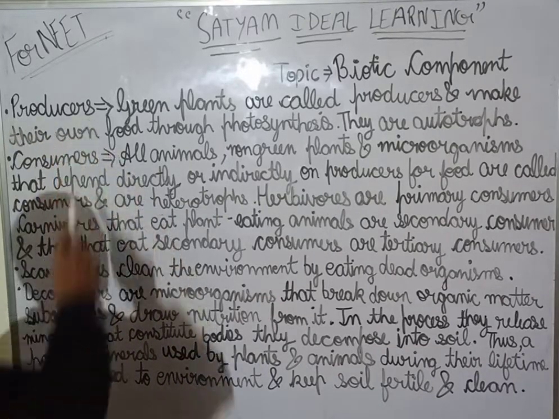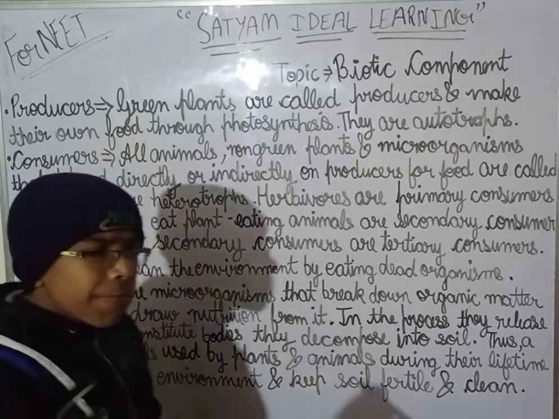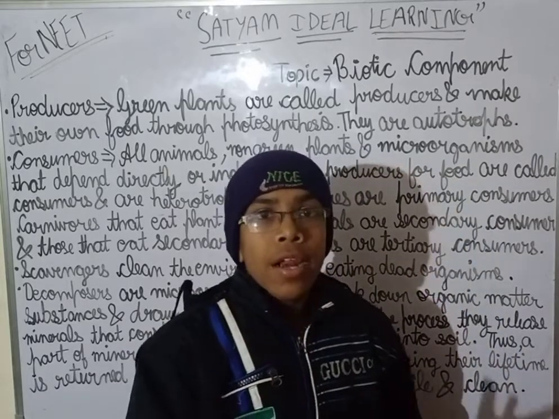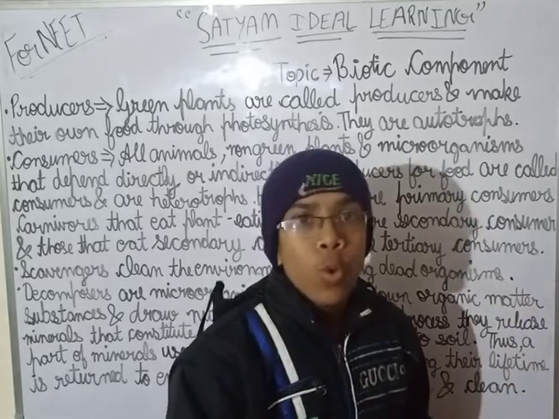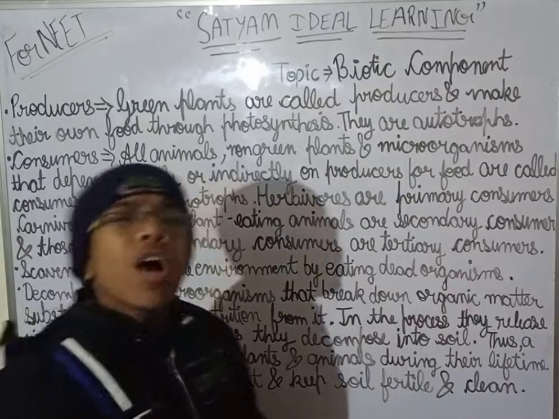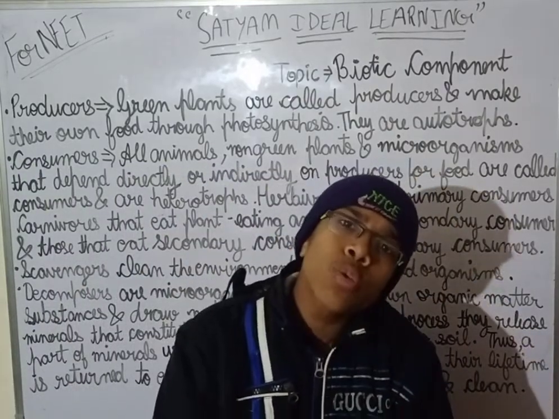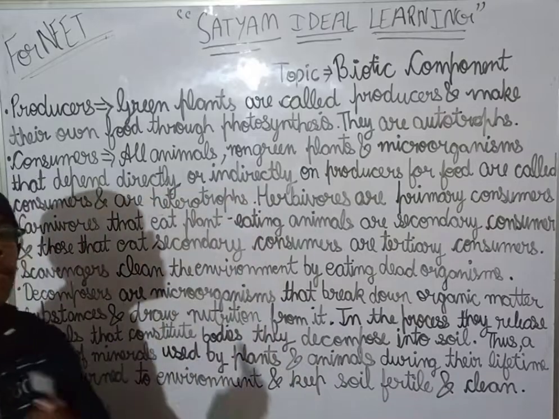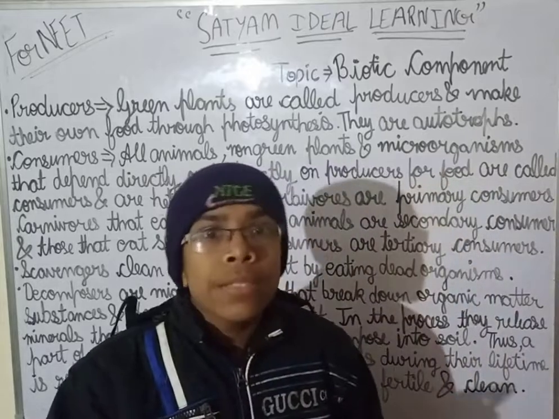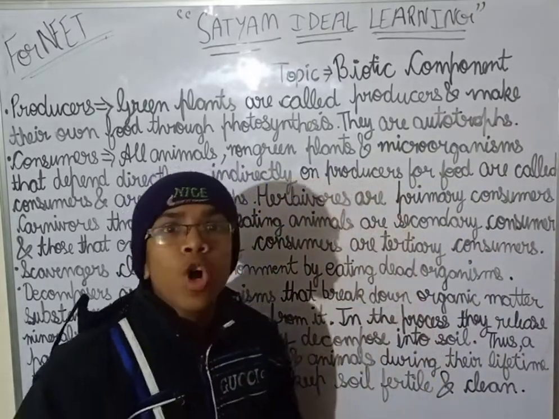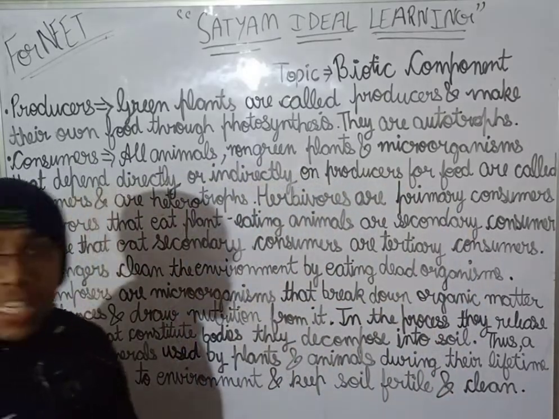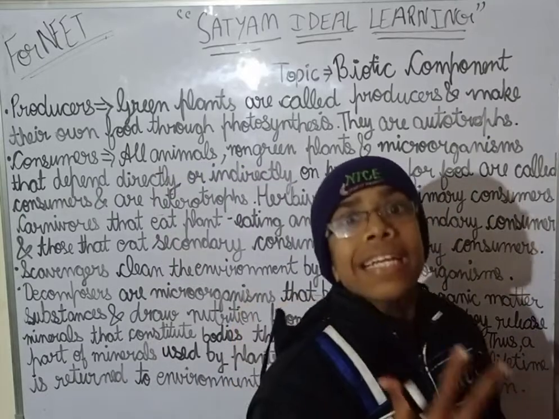Now producers. See, at the very first, the name suggests producers, meaning they are producing something. Now what are they producing? They are producing food. So green plants are called producers. Now why are only green plants called producers? We have already discussed, guys. Remember that green plants do photosynthesis. Why only green plants? Because green plants have the pigment called chlorophyll, which is the green pigment which gives the leaf its green color.